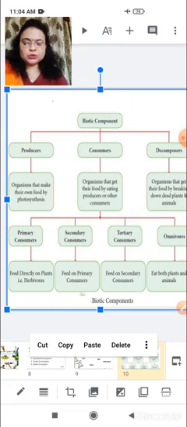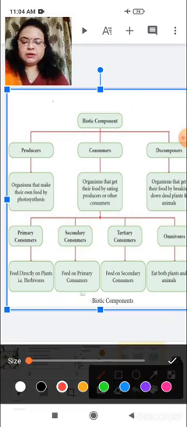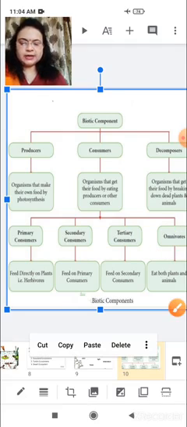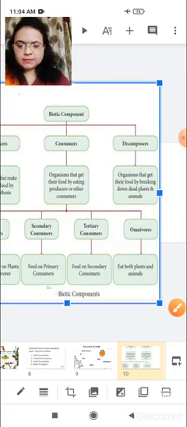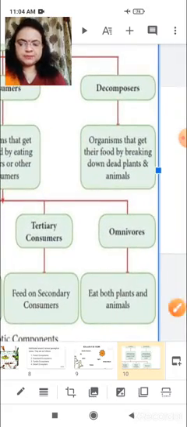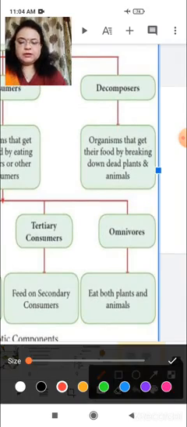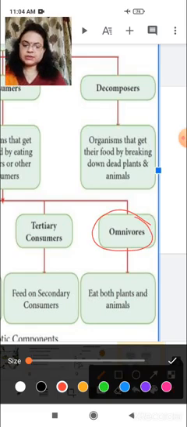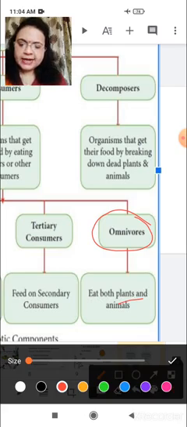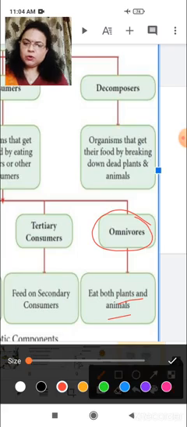And also one more biotic component in the consumers is present, which is called omnivores. Let me show you more clearly. Here, yes, one more. There are four types of consumers. The fourth one is called omnivores. These omnivores are those type of animals which eat both plants and animals, so they are called omnivores.